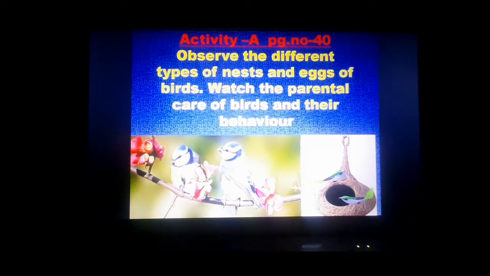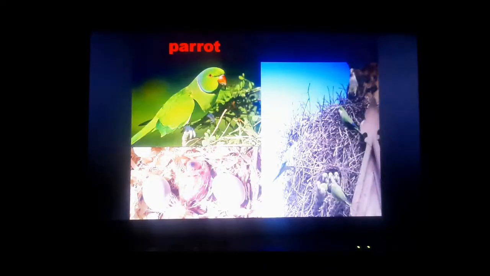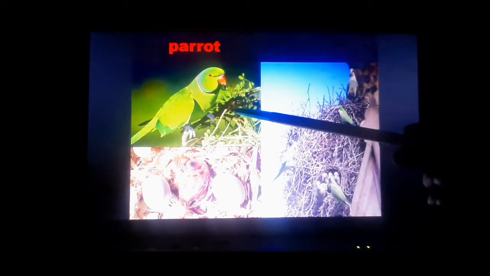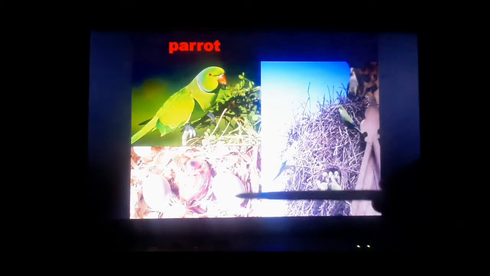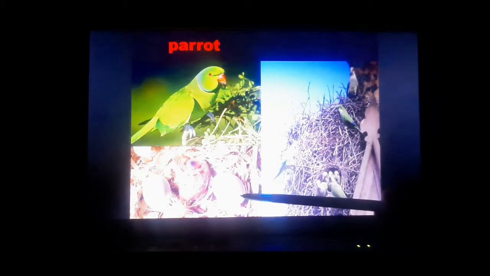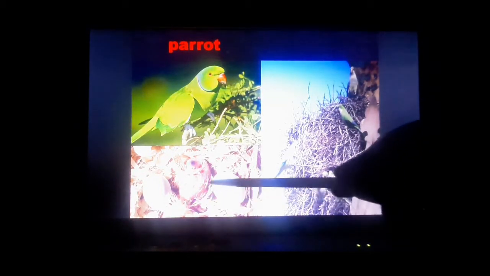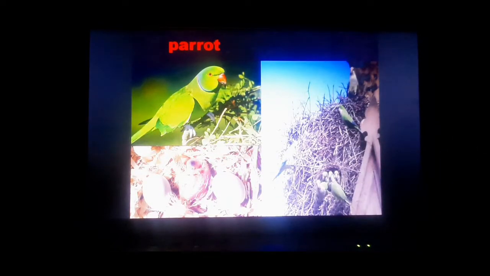Yes, so watch it. Now, do you know the name of this bird? That is a parrot. Now look at the nest of the parrot, how it is. This bird, the parrot, lays its eggs. After hatching, the egg emerges into young ones. See, the baby of the parrot.